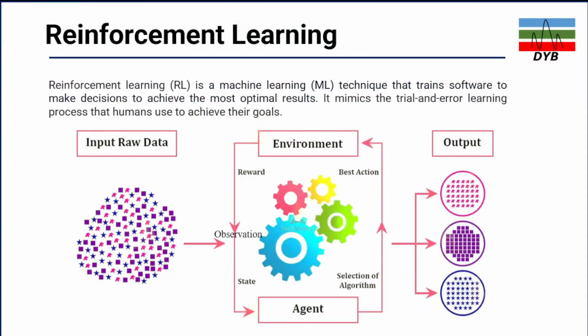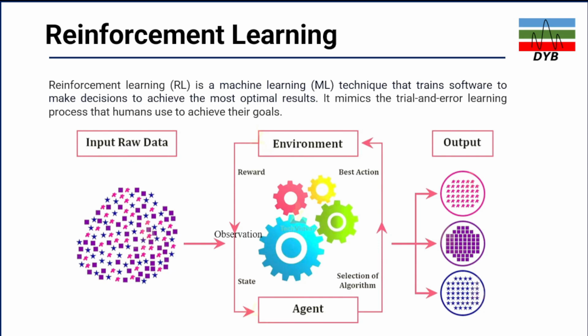So the last algorithm is reinforcement learning. Reinforcement learning is a type of machine learning technique that trains software to make decisions and achieve the most optimal results. It mimics the trial and error learning process that humans use to achieve their goals. It works similarly to the human brain: you try to predict something, but you observe that the situation is this one or the environment is that one. Then you learn from your mistakes. So it's like trial and error, similar to the human brain.